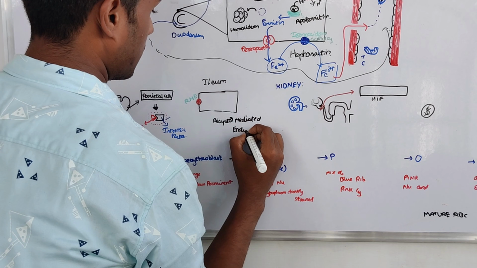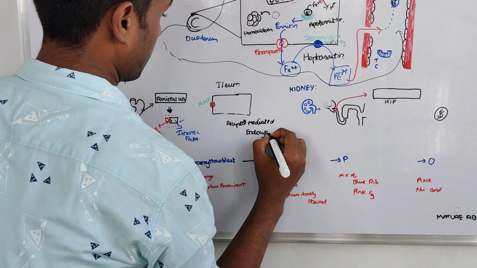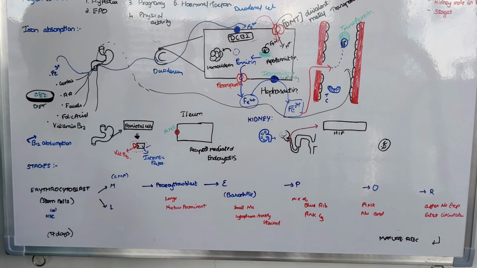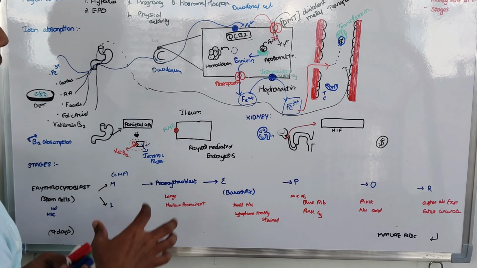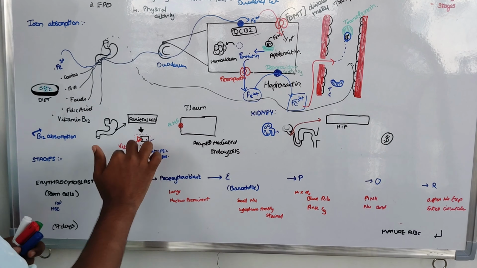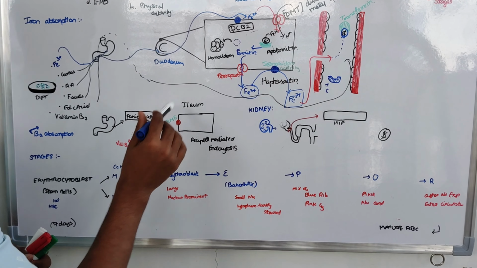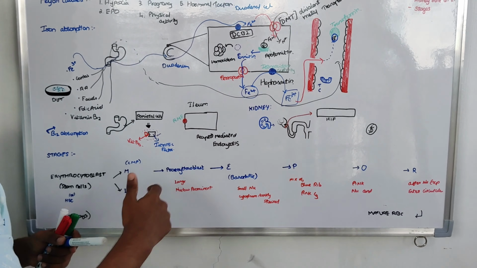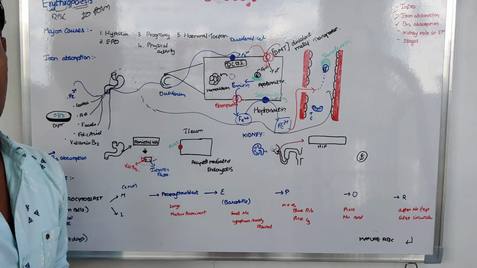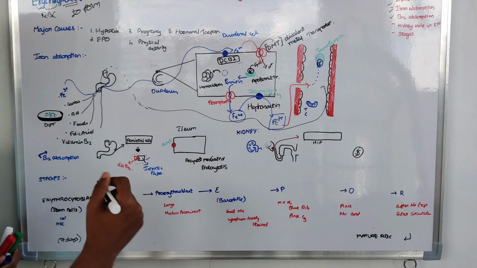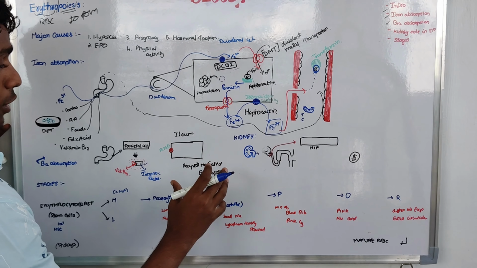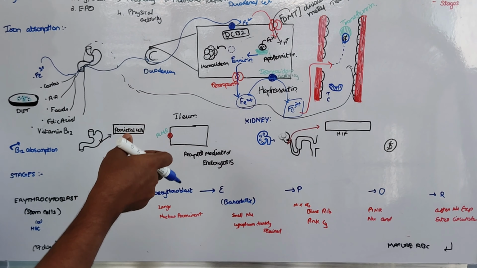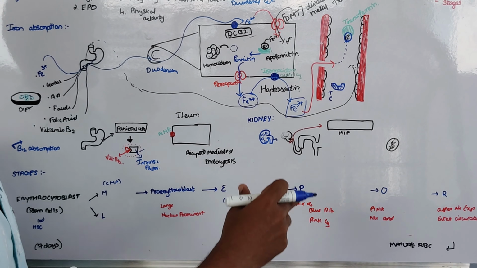Intrinsic factor combined with vitamin B12 gets absorbed into the ileum cells. With the help of receptor mediated endocytosis, vitamin B12 along with the intrinsic factor gets into the ileum cells and is transported into the bloodstream.